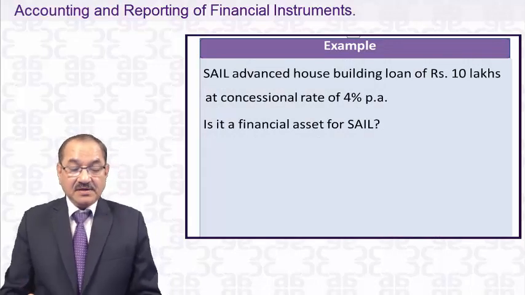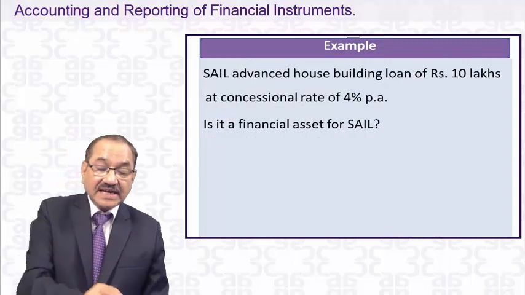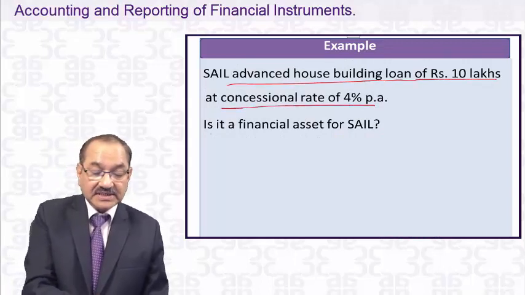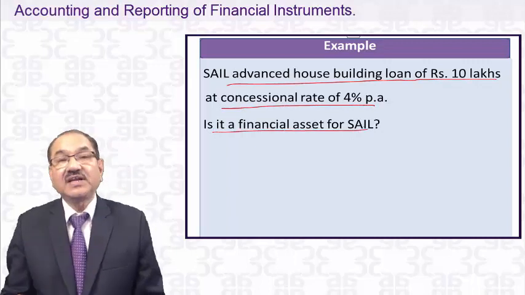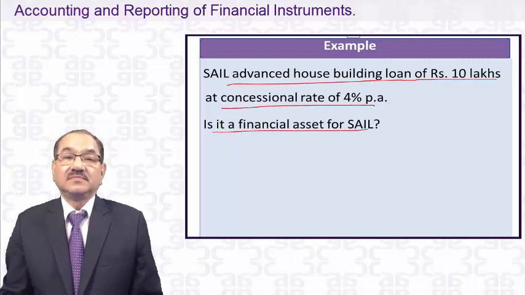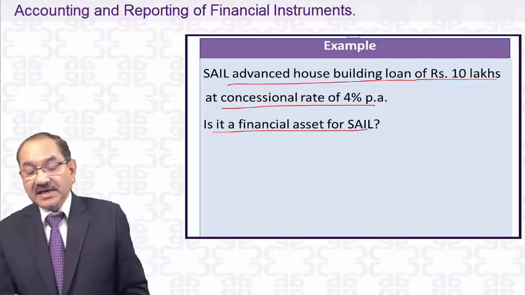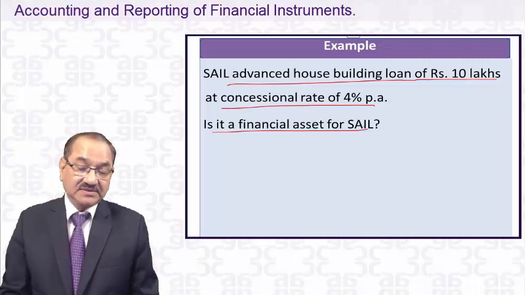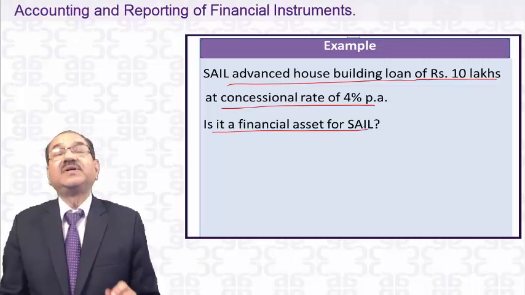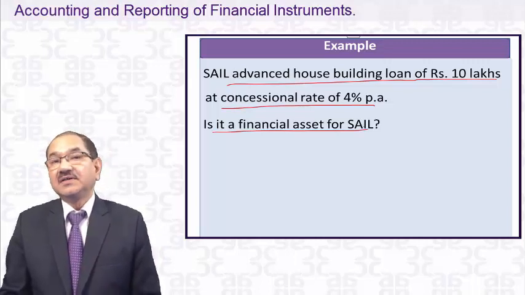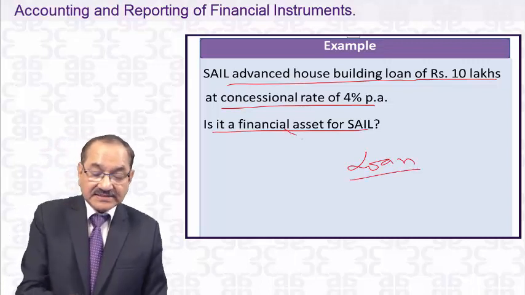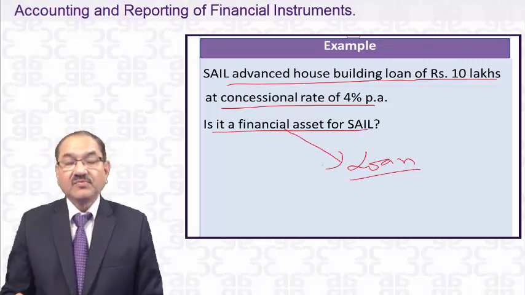Now, in another example, SAIL advances a house building loan of 10 lakhs at a concession rate of 4%. Is it a financial asset for SAIL? Steel Authority of India advances a 10 lakhs loan at a concession rate to its employees, a house building advance. Whether it is a financial asset for SAIL?